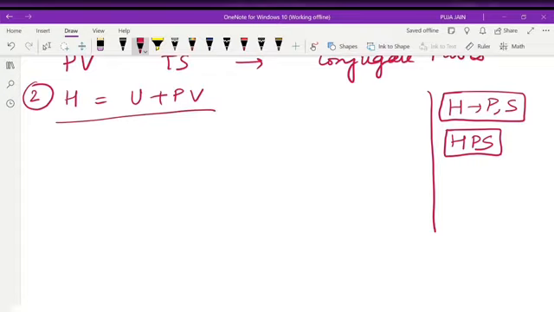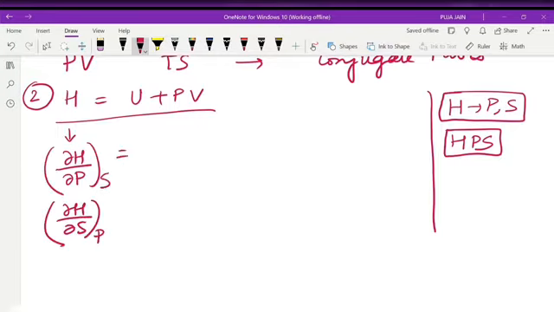Similarly, in this way, if we proceed, del H, we will write del P; del H, we will write del S. When I am writing S, my P is constant. When I am writing P, my S is constant. Here del T and del V are nowhere there, so both will have positive signs. What will I get? Its conjugate pair V. What will I get? Its conjugate pair T. Simple. The only thing you have to remember is HPS. FTV you will never forget because whenever you are free, you are going to watch TV. But you have to remember HPS.